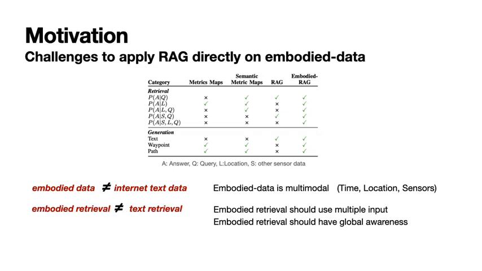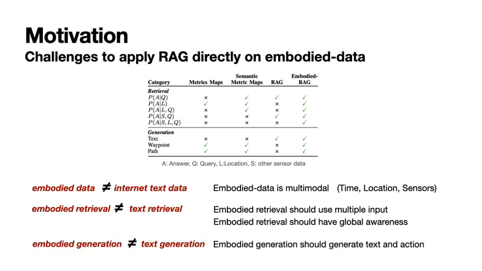Second, embodied questions necessitate a versatile embodied retrieval mechanism that can effectively utilize different types of input data. Questions like "find the closest object" require the query to have locations as input too. Third, embodied generation should go beyond producing text. It should be capable of generating actions too, such as waypoints or paths.